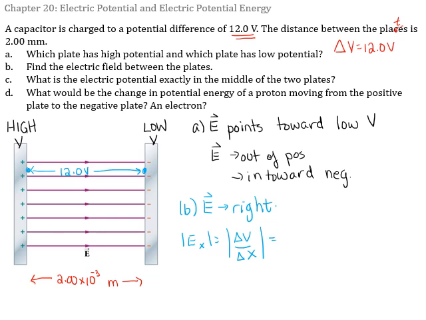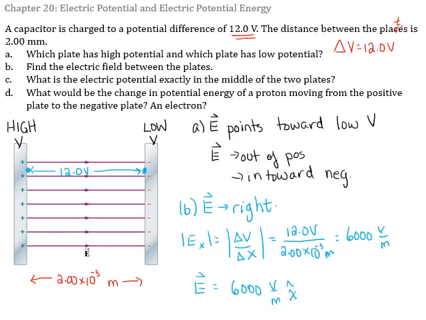Our delta V between those 2 points is 12 volts. Our delta X between those 2 points is 2 millimeters, or 2 times 10 to the minus 3 meters. That gives us the size of our electric field is 6,000 volts per meter. And our electric field vector then is 6,000 volts per meter in the X direction.